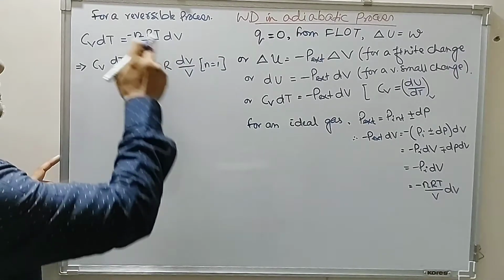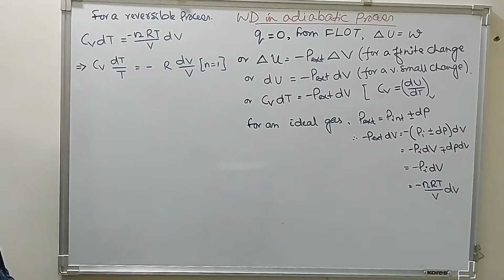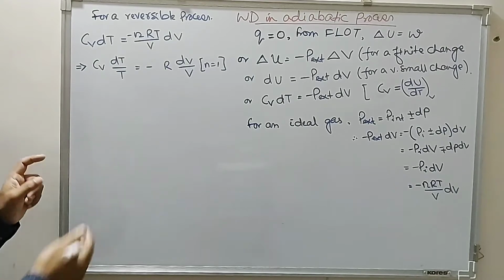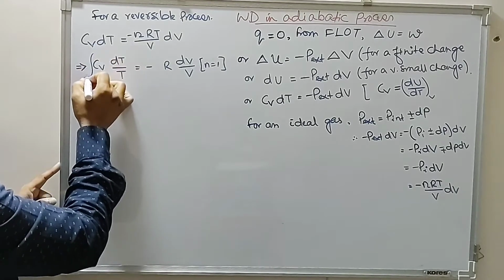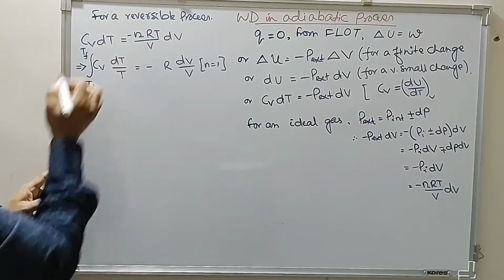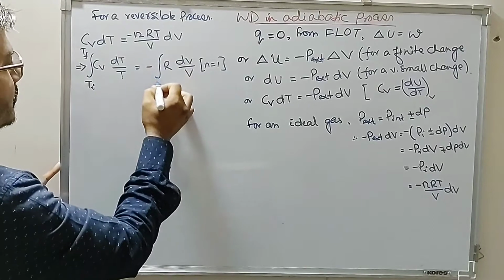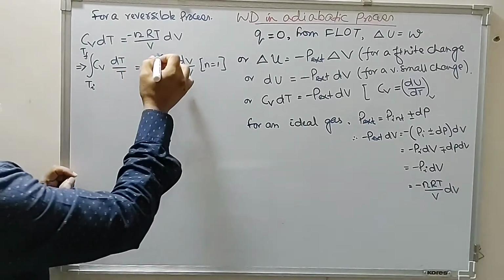Now, the change is reversible, the process is taking place in infinite numbers of states, so the resultant net value will be, we have to integrate from initial temperature Ti to the final temperature Tf, and from initial volume Vi, which is the volume at temperature Ti, to Vf, the volume at Tf.